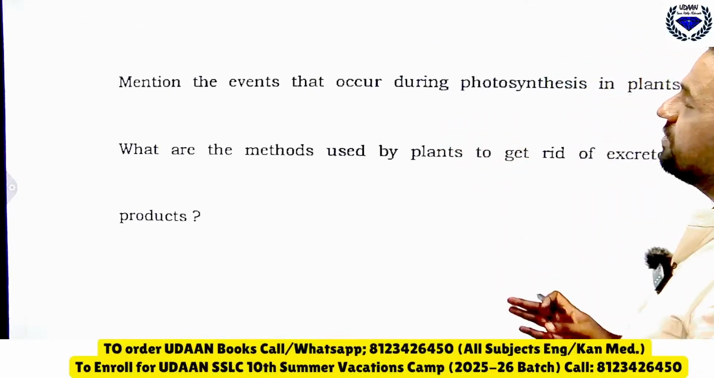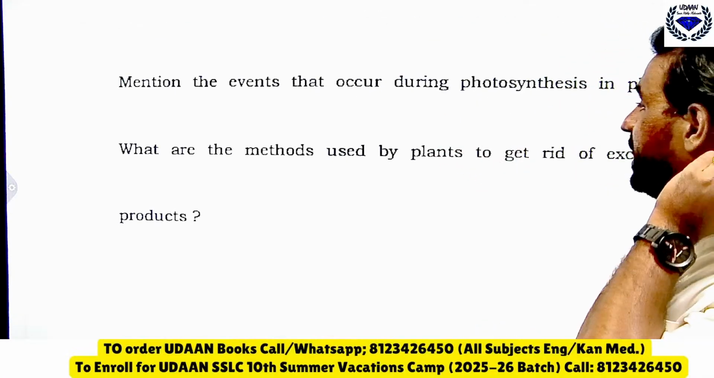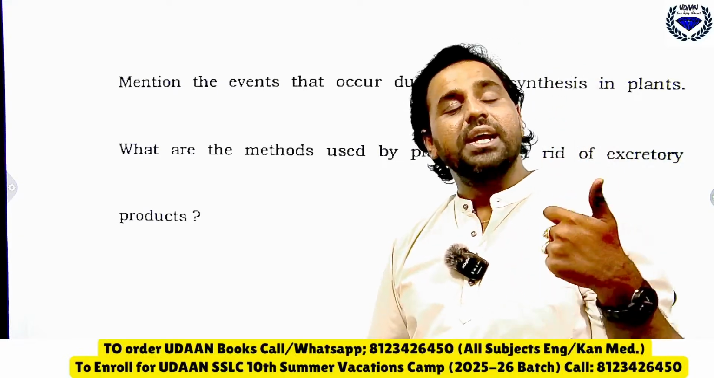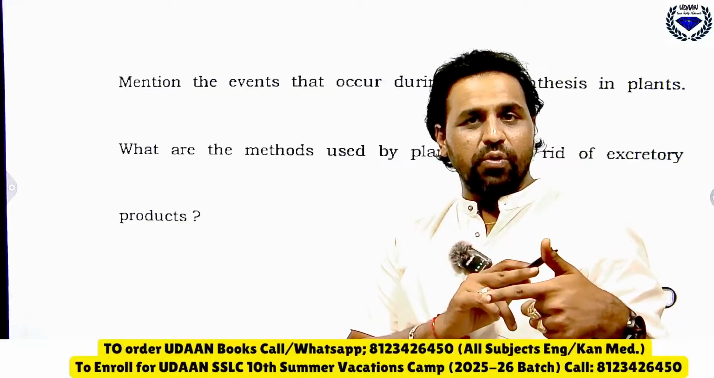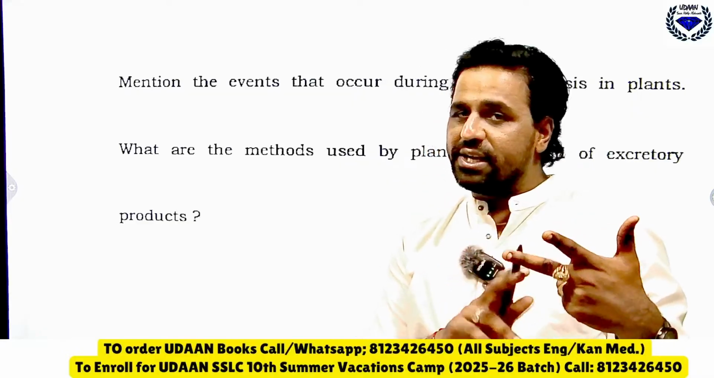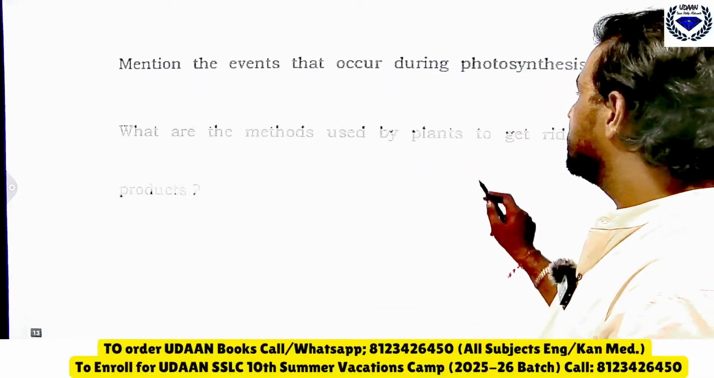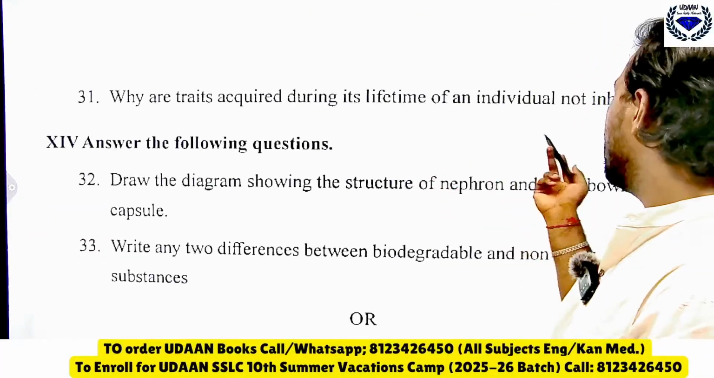Then mention the events that occur during photosynthesis. Already I explained this. The main events are absorption of sunlight by chlorophyll, then conversion and reduction. These are the 3 points you should know. Okay, so already I explained this. So next one we will do acquired traits, you know.